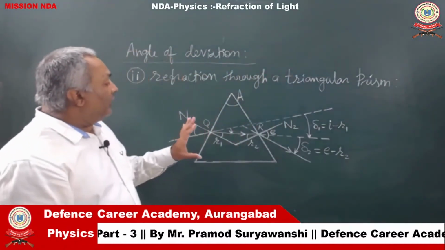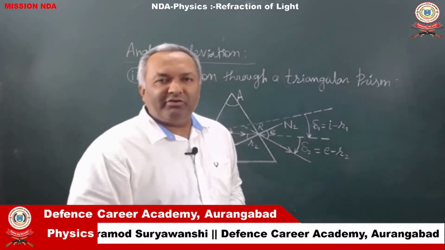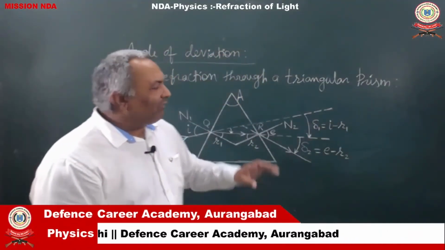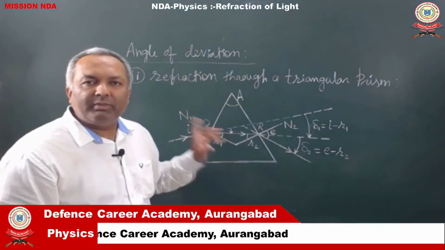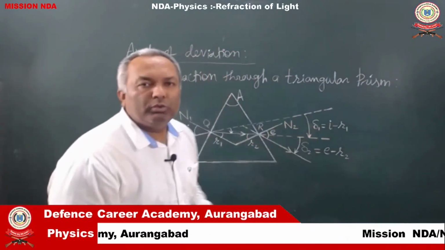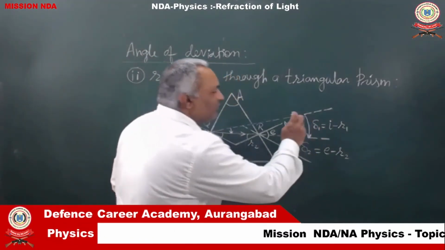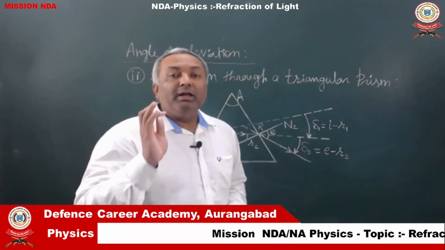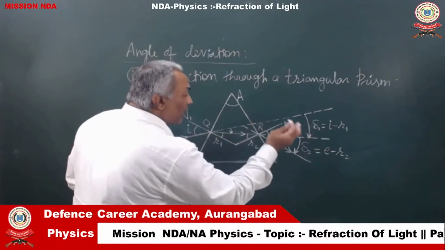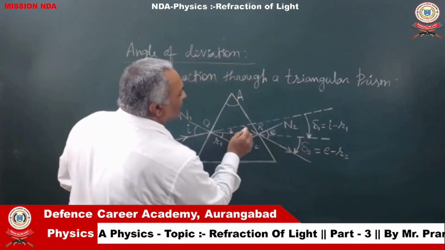So, for first as well as second refraction, we got the angles of deviation delta 1 and delta 2. The first important characteristic of refraction through a prism is that both the deviations delta 1 and delta 2 are produced in clockwise directions. Therefore, the net deviation is in clockwise direction. This is the original direction of the incident ray, and this is the final direction of the emergent ray.